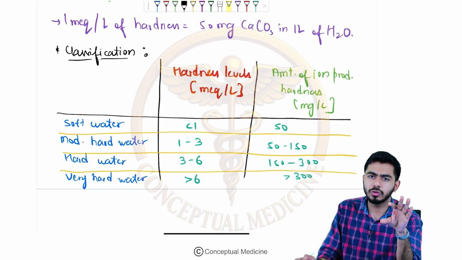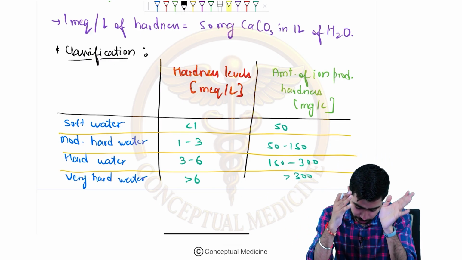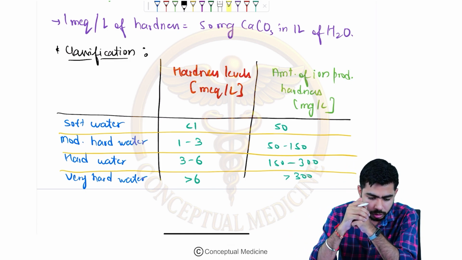Okay, because sometimes they might ask you what amount of ion might be produced if we are talking about very hard water. In very hard water, it means they are talking about more than 6, it will be more than 300 in that particular case, right? So these questions might be asked over here.